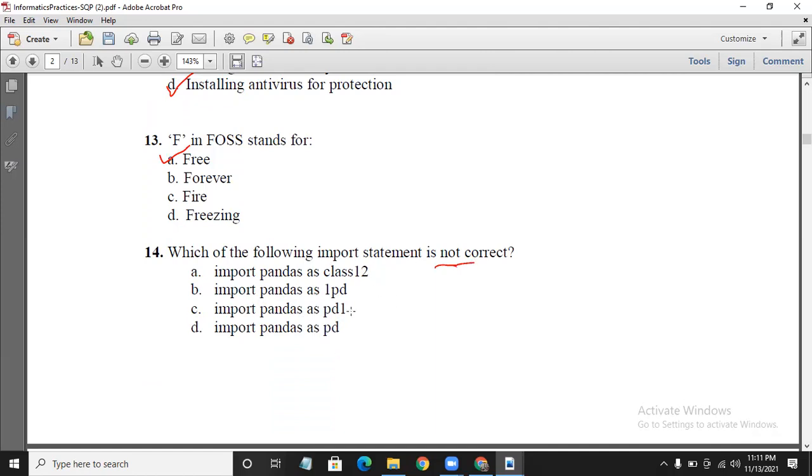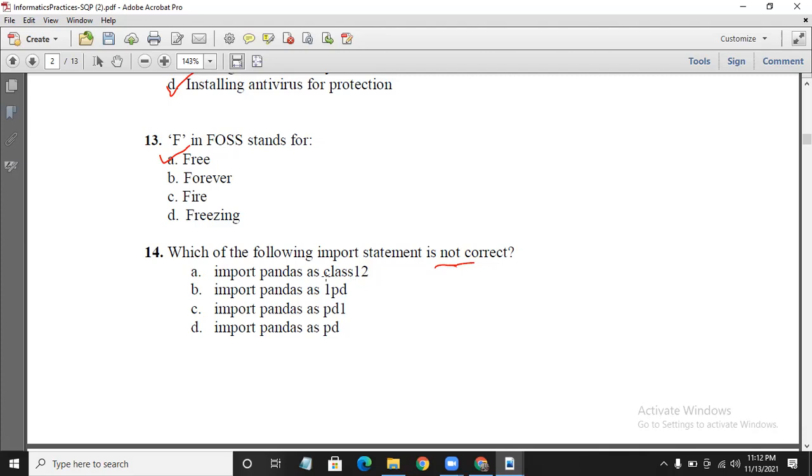After "as", these all are identifier names, and we know the valid identifier rules to follow. What are the rules? It can contain any alphabet, numbers, or the special character underscore. It should start with an alphabet or an underscore. It should not start with a number. No spaces are allowed, no keywords are allowed. Those things you have studied, you know that.